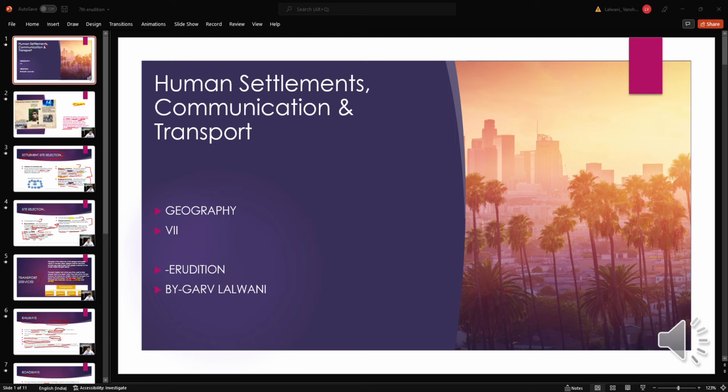Permanent settlements means where people build homes to live for a longer period. This one is for a shorter time, and this is for a longer time. So if a question on the difference comes in the paper, the first difference will be long time here and short time there.